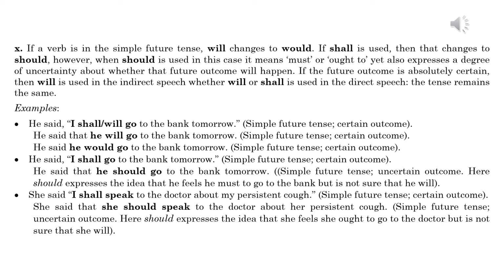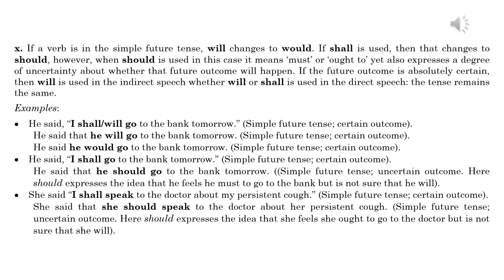Examples. He said, "I shall or will go to the bank tomorrow." Simple future tense, certain outcome. He said that he will go to the bank tomorrow. Simple future tense, certain outcome. He said he would go to the bank tomorrow. Simple future tense, certain outcome.